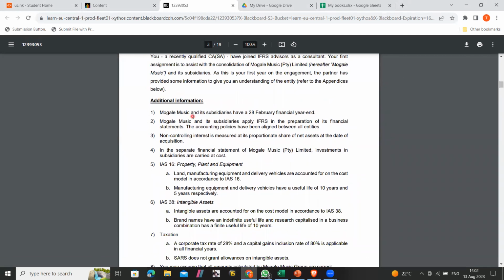Mohale Music and its subsidiaries have a 28 February financial year. Which means the financial year starts on the 1st of March, to the 28th of February.